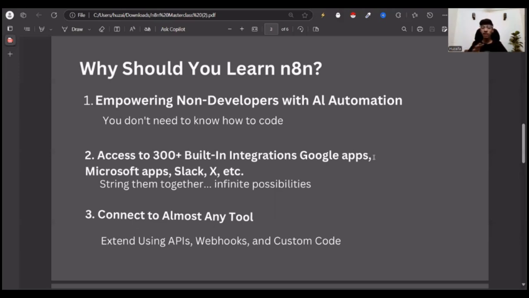You can just imagine how many tools you use, and even if one isn't available, you can get it via API and use that. Very simple. There are all the Google apps, there are Microsoft apps. Maybe you want to integrate with Gmail, Outlook. It's all out there. Slack is there, basically all the things you might use on a daily basis. And it just opens a door for you to infinite possibilities.